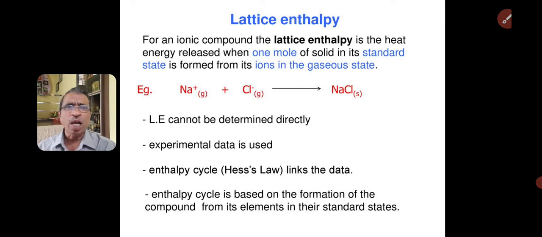So if you take 1 mole of sodium ion in gaseous state and 1 mole of chloride ion in gaseous state to form 1 mole of sodium chloride in solid state, whatever energy is evolved is called the lattice energy of sodium chloride. It is done with experimental results, and Hess law is also used during the calculation of this lattice enthalpy.